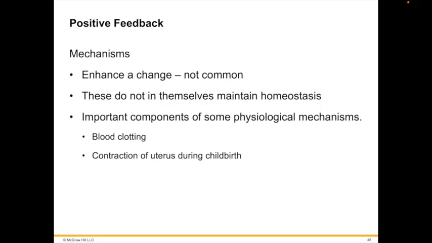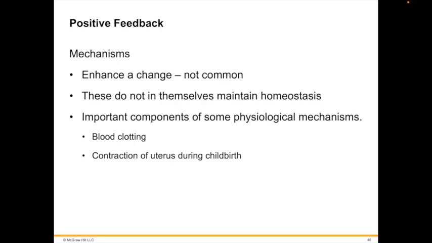As a result, systems in which there is positive feedback are highly unstable, analogous to a spark that ignites an explosion. They do not help homeostasis. Nevertheless, such systems are important components of some physiological mechanisms. For example, positive feedback occurs in blood clotting, in which one clotting factor activates another in a cascade that leads quickly to the formation of a clot.